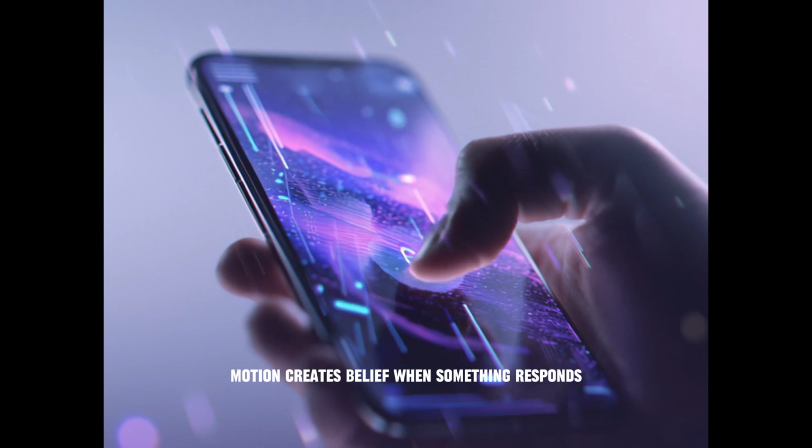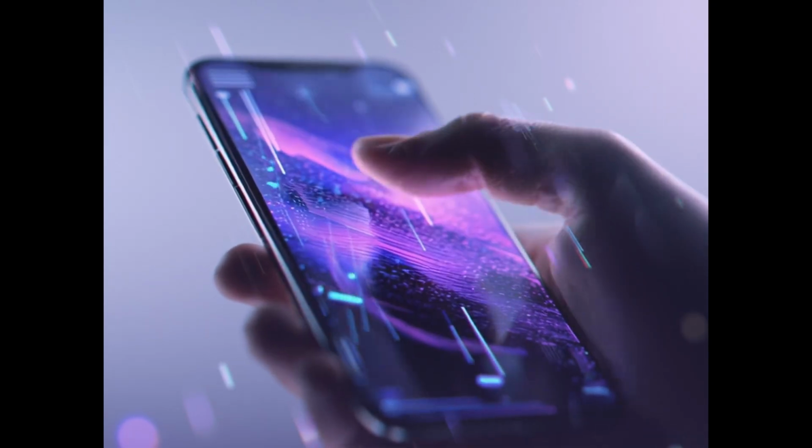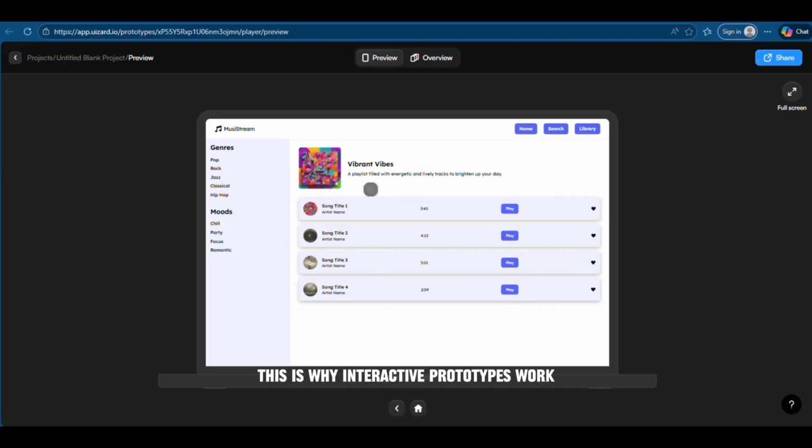Motion creates belief. When something responds, it earns your trust. This is why interactive prototypes work. They don't need intelligence. They need responsiveness.